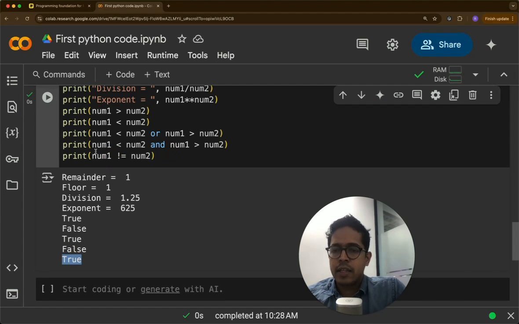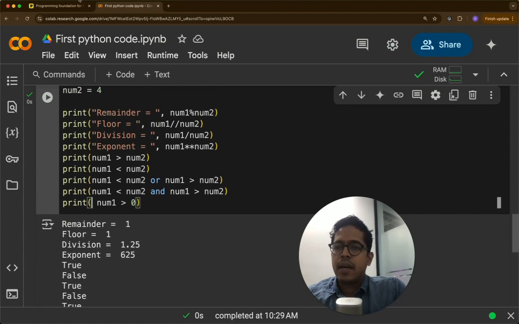So the response will be true. The other option is not of num1 greater than 0. So num1 greater than 0 is true, but not of that should be false. So the final output should be false. But if this not was not there, the final output will be true. So the not operator is applied just before the expression.